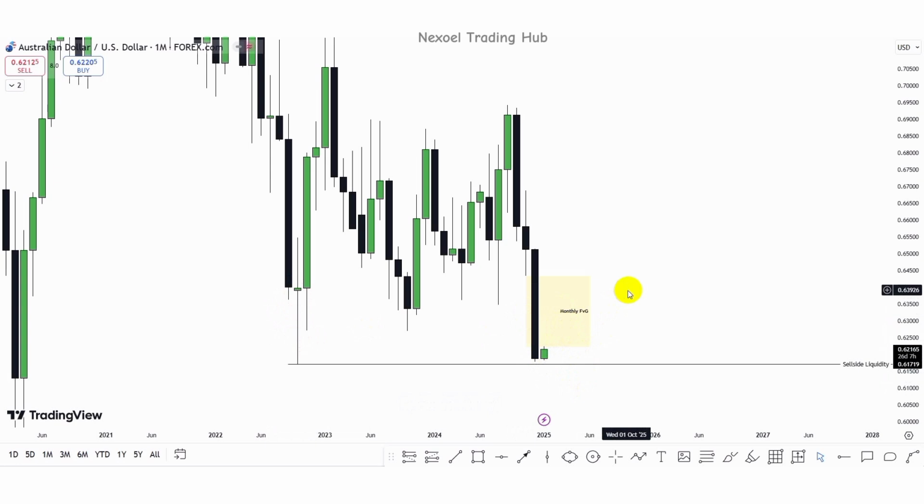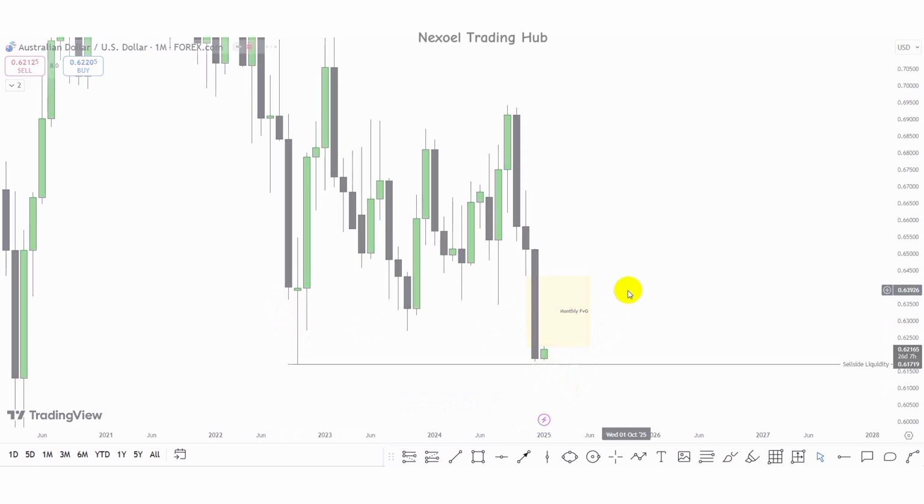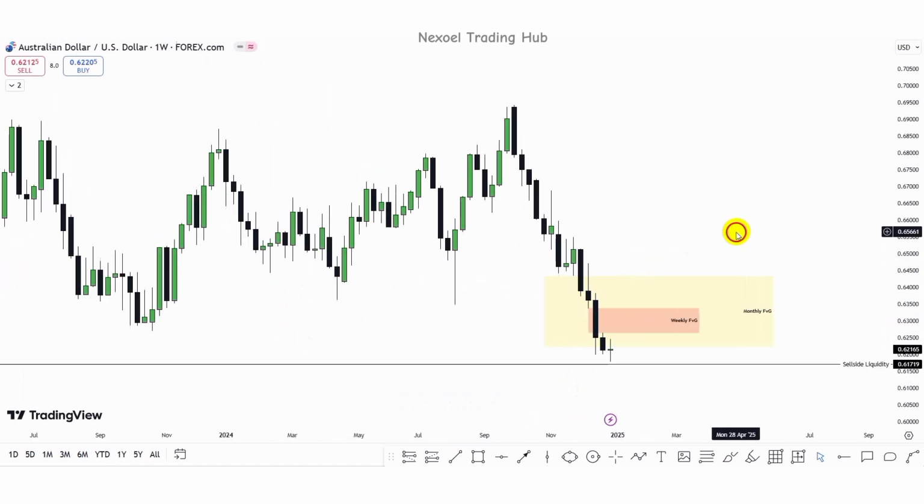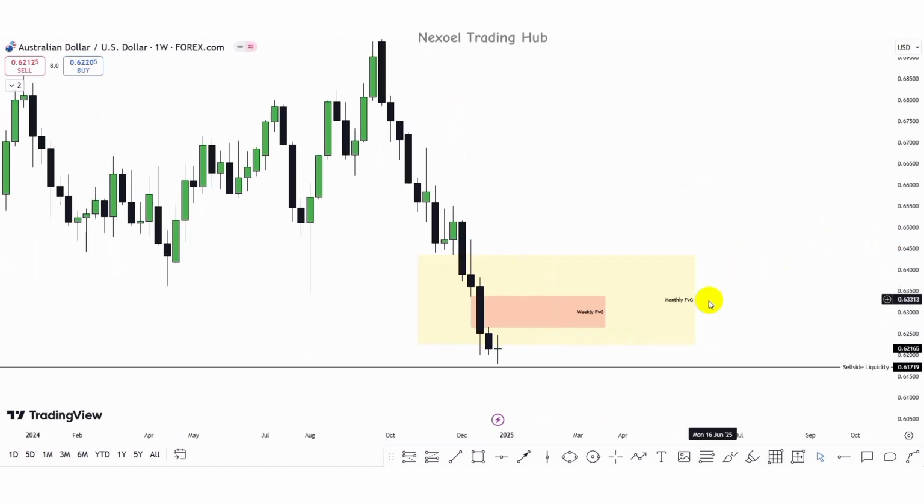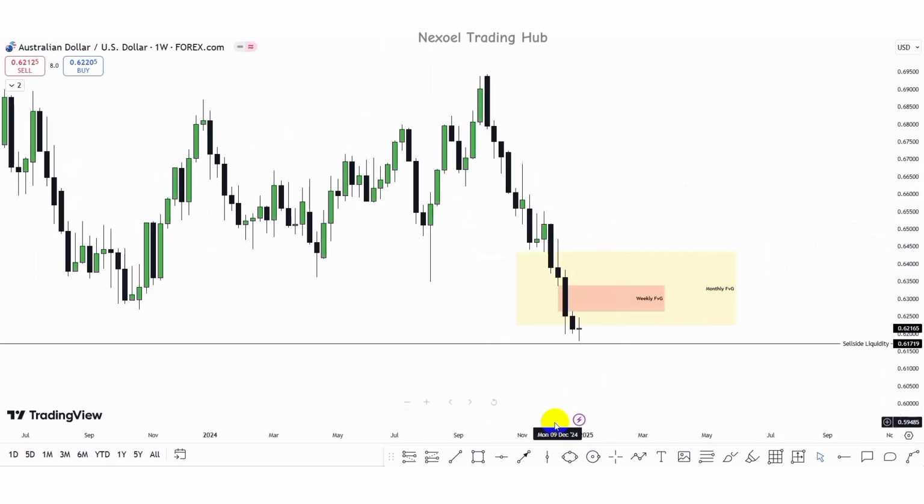So since this is the monthly time frame, let's drop to the weekly time frame to have a better perspective. We can see that within the monthly fair value gap, we have the weekly fair value gap. So we could see price reaction at the weekly fair value gap, which is also within the monthly fair value gap. And then we have the bearish continuation, or price may sweep the sell side first, seek out the sell side to further return to fill up the weekly fair value gap, mitigate it, and then we have the bearish continuation to the downside.